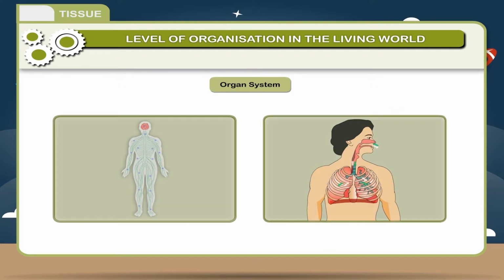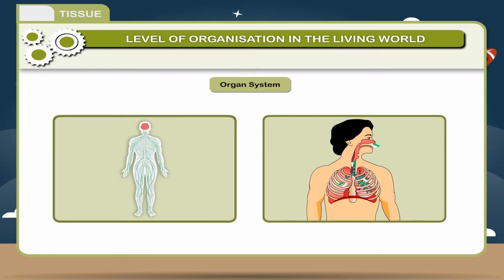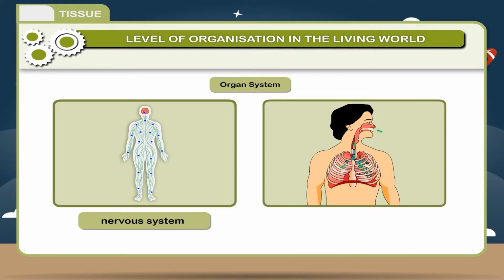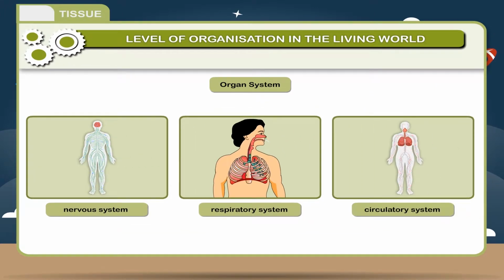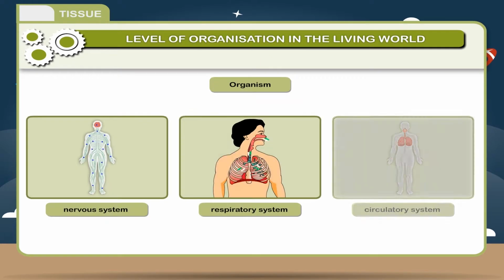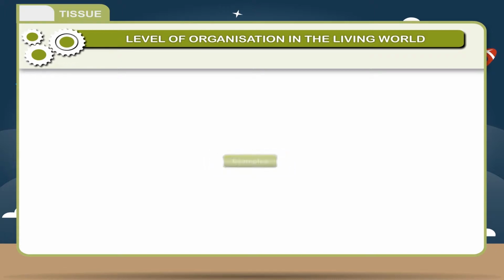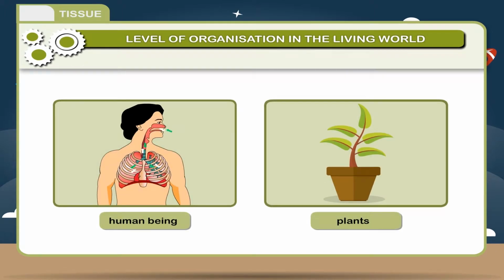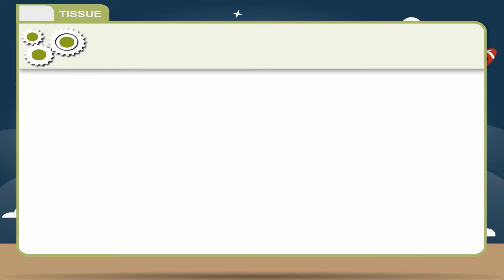Organ system. Different organs work together to carry out a specific life process through organ system like nervous system, respiratory system, circulatory system, etc. Organism. An organism is a living being made of different organ systems to carry out life. Examples: human being, plants, etc.